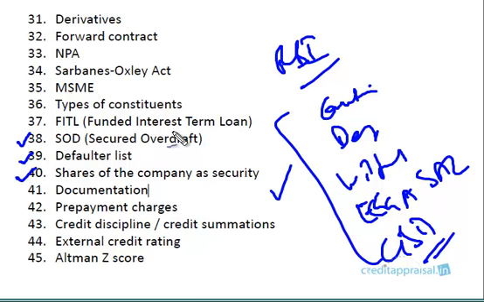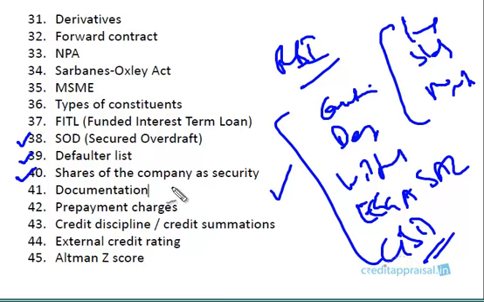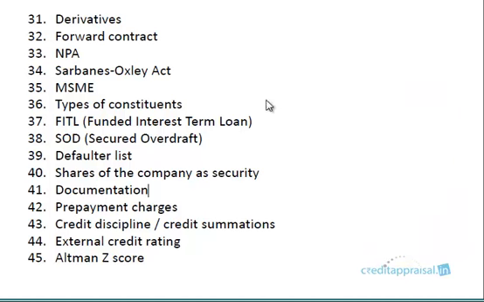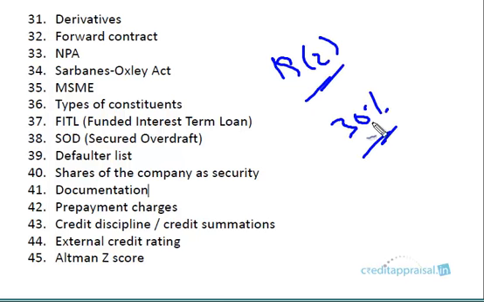Shares of company as security, usually this happens for very large companies, where when you think of security, you think of land and building, or some properties which the company or the directors will be offering. But sometimes the shares of the company themselves can be offered as security. There are certain guidelines, say Section 19(2) of the Banking Regulation Act, which stipulates a ceiling of 30%.